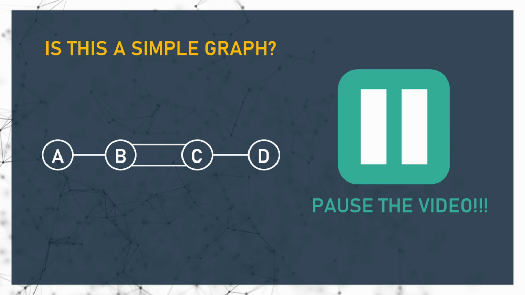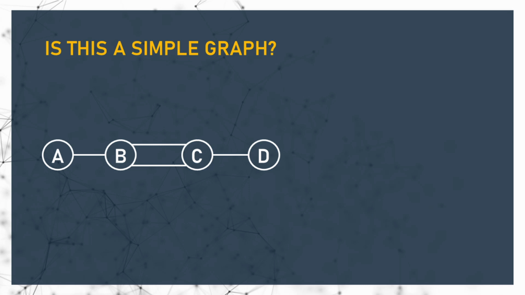Let me show you another graph. Is it simple or not? This graph is not simple. There are two edges between nodes B and C, which means that the graph has multiple edges. Let's move to the next example. What do you think? Is it simple or not?